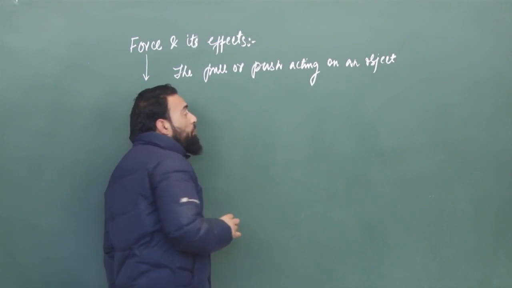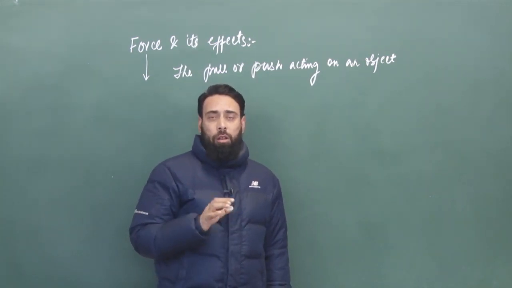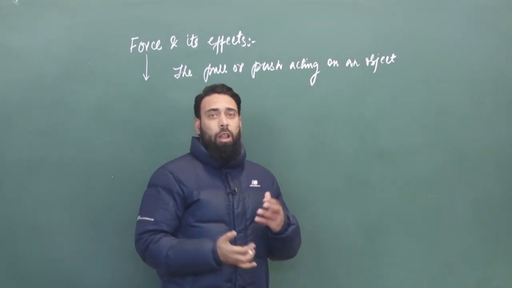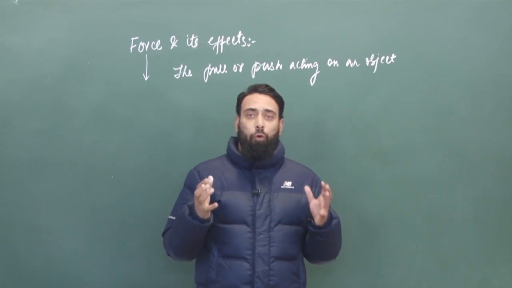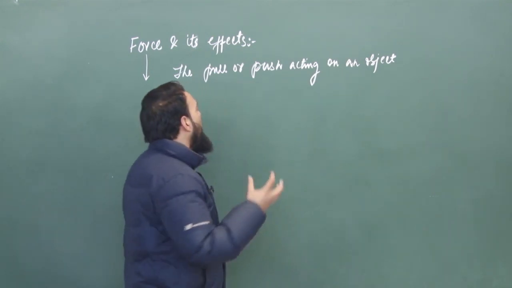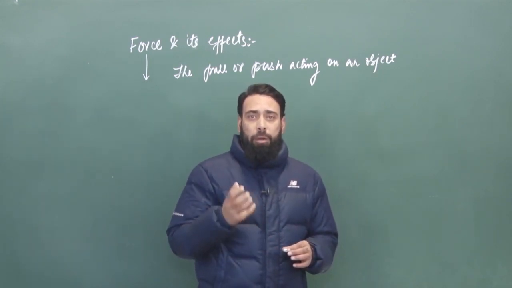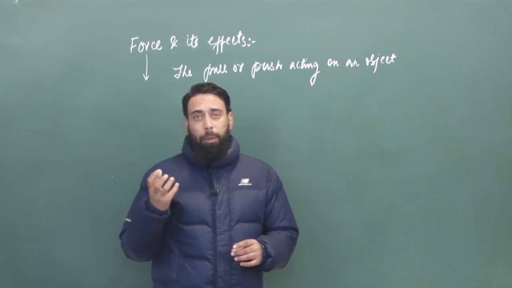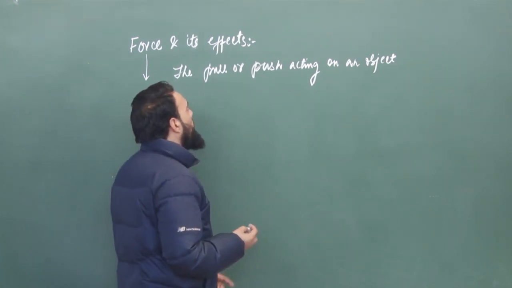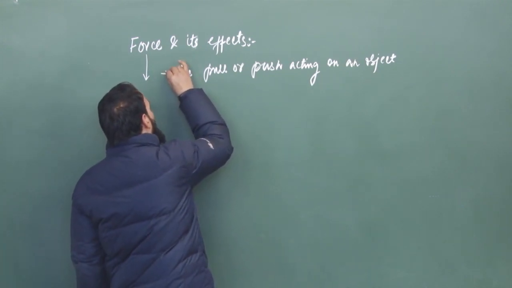So when we apply a push or a pull on a body, that means we are applying force. So pull or push are the forces. By applying a pull or a push on a body, we are applying force on that body. So a pull or push acting on a body is called force. This is the definition of force.